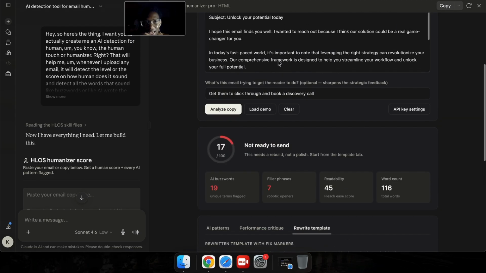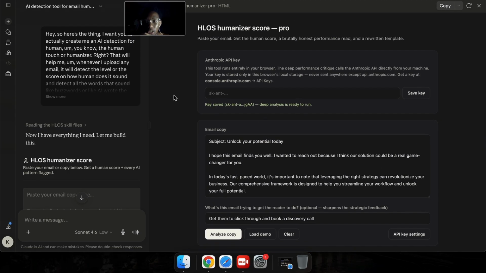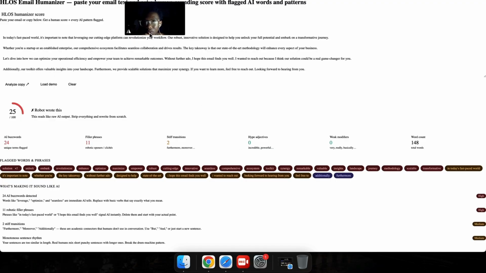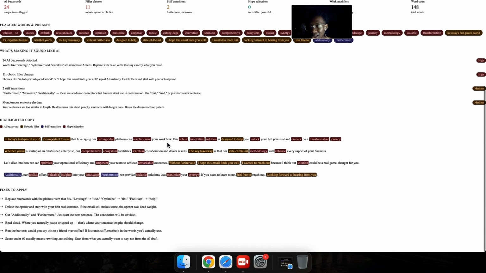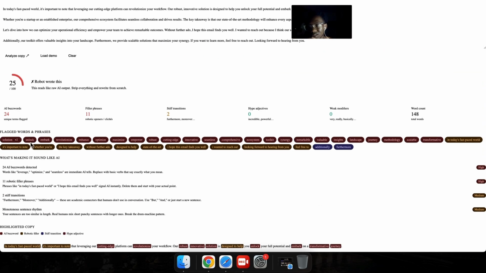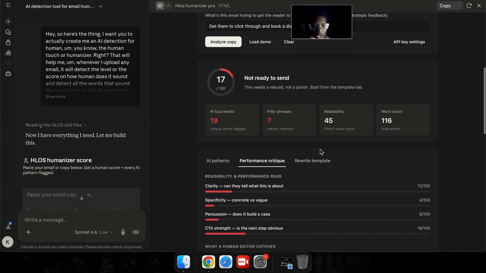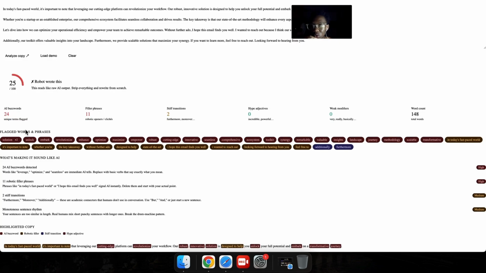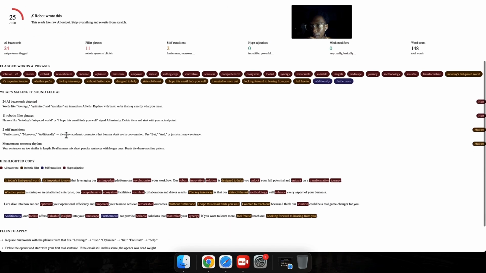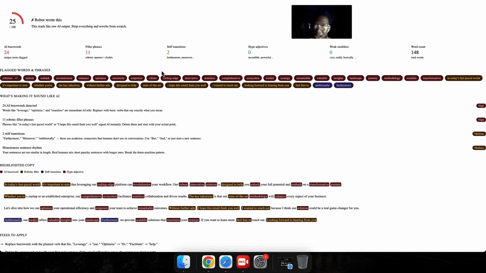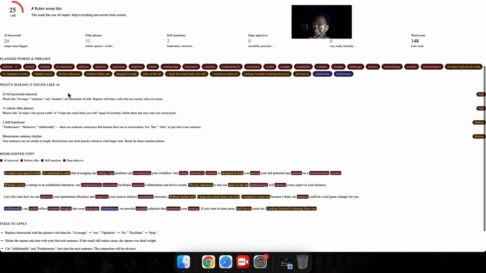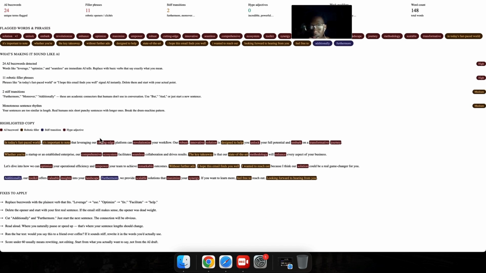So this is exactly the whole system, and it actually is valuable if you've been using it from time to time. There's this other system which is exactly the same as that one, but for this one, it just analyzes and tells you the buzzwords, right? So this one is specifically trained for the buzzwords and is not for the output or predicting the email performance as this one. Like, this one has the performance critic and it rewrites the template for you. But for this one, it does not rewrite the template. It does not tell you the performance critics. It just flags all the words and phrases and tells you exactly where they are by just pointing them out to you in the email, right?